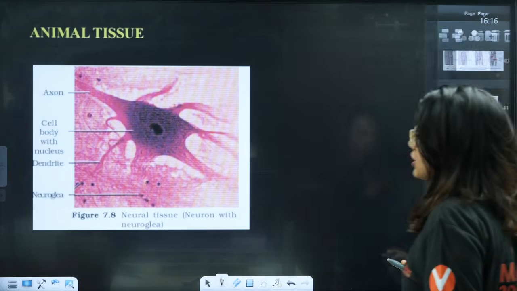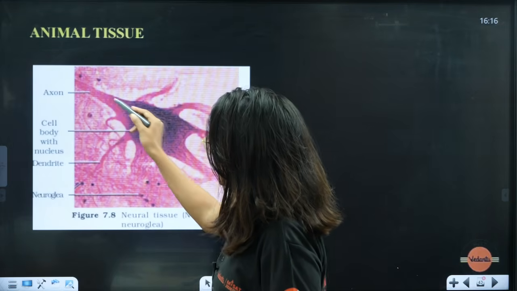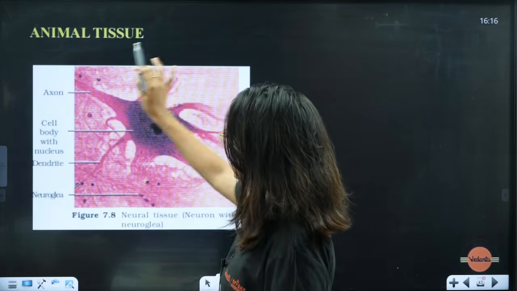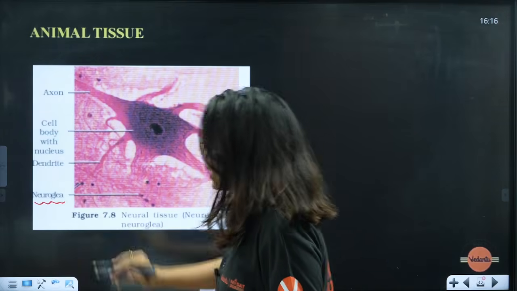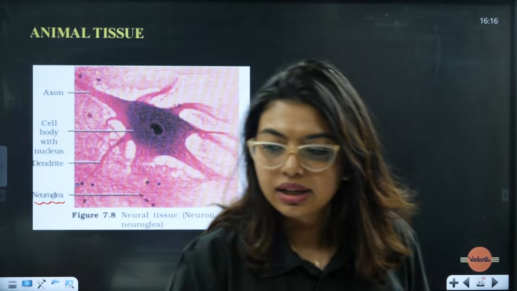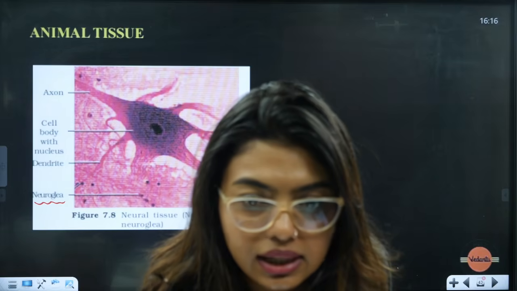So, this is the diagram given in your NCERT. You can see the cell body is there, the axon is there, these are the dendrites, and around it, wherever you are seeing, they are the neuroglial cells. Okay? Done.